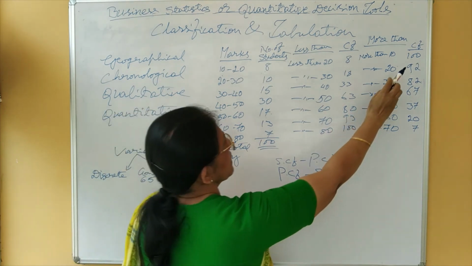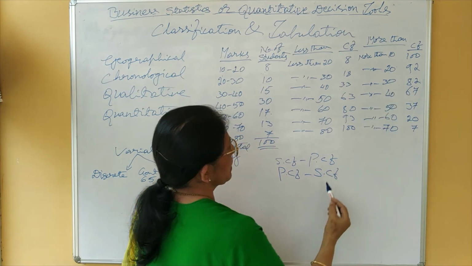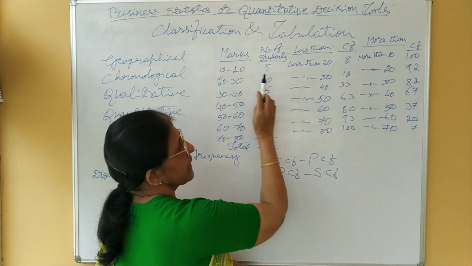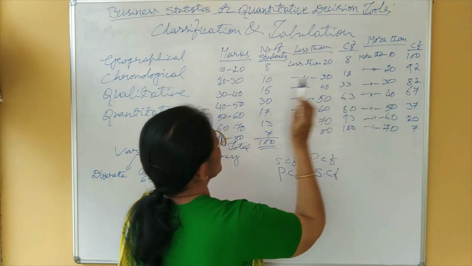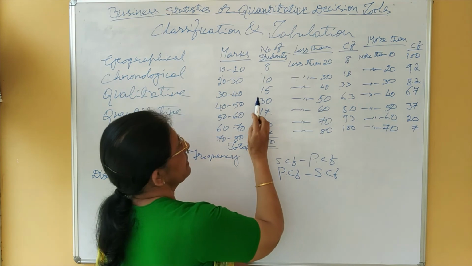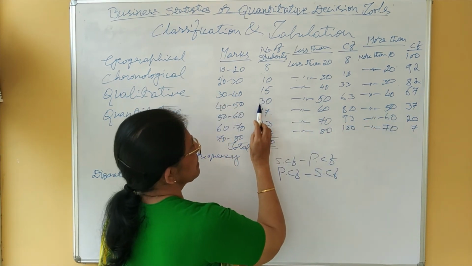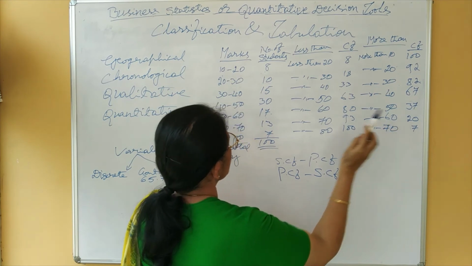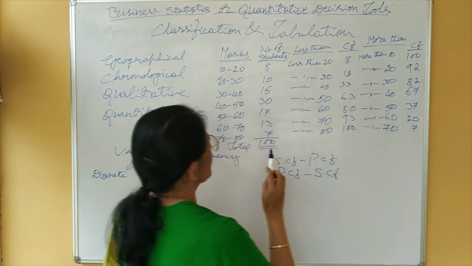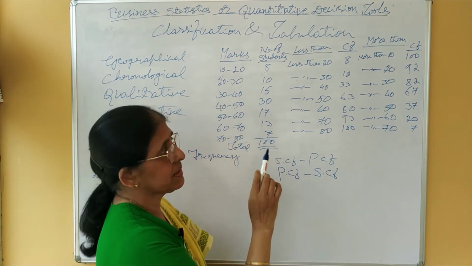That means preceding cumulative frequency 100, succeeding cumulative frequency 92. 100 minus 92, 8. 92 minus 82, 10. 82 minus 67, 15. 67 minus 37, 30. 37 minus 20, 17. 20 minus 7, 13. And you have to retain the last one as it is.